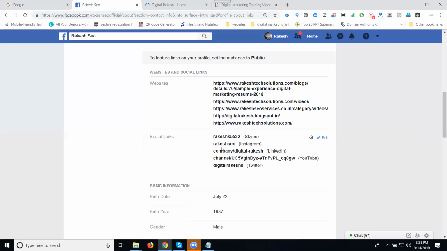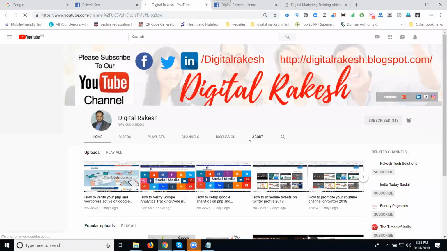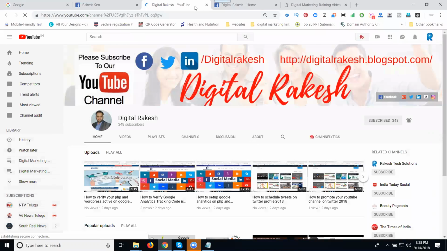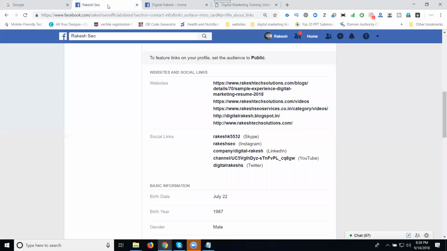If anybody comes into your Facebook profile, you can read about your content, increase your social icon followers, and add the website and your social icon usernames. If anybody comes into this one, open this new tab. Then you open your complete channel here. What is the purpose? Increase your subscribers, increase your followers. In this one, we are adding one YouTube channel here.